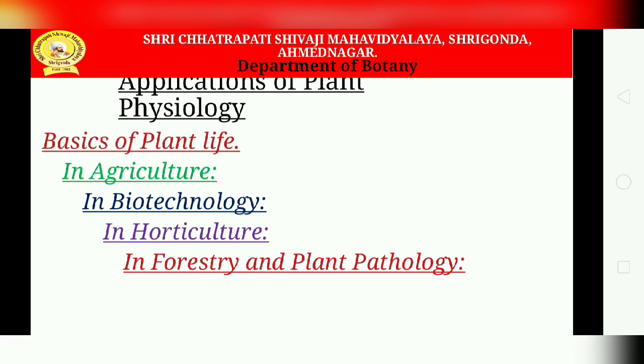The next is the importance of plant physiology in horticulture. Horticulture helps in the production of ornamental flower plants, fruits and vegetables. Vegetative propagation can be done here too, but we should have proper knowledge, such as early falling of fruits and flowers and which type of hormone should be used.